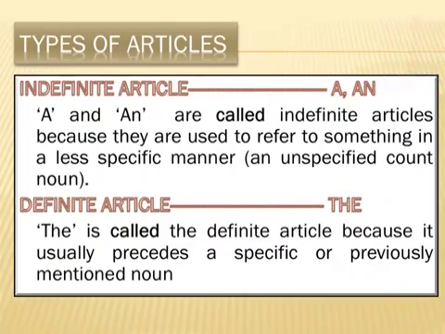Second one is definite article. Definite article, the, or it is also called the. The is called the definite article because it usually precedes a specific or previously mentioned noun. From these two, indefinite article and definite article, we can say articles tell us whether the noun is definite or indefinite.